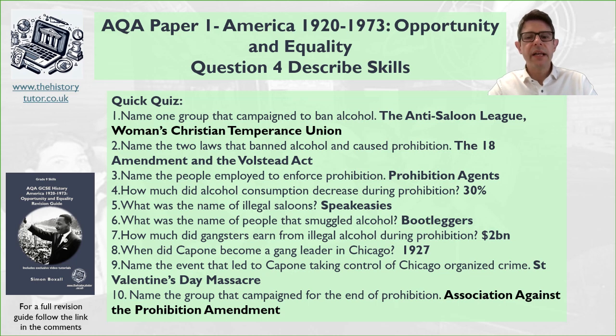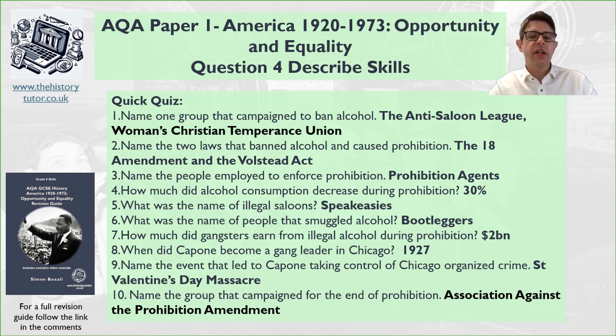What was the name of the illegal saloons set up? The speakeasies were the gangster-led saloon bars where people could drink or have a good time. There might be entertainment, that sort of thing. And then, of course, what was the name of people who smuggled the alcohol, maybe from Canada or from places where they've been making it illegally? You've got your bootleggers, and considering the idea of a boot of a car, they're hiding the alcohol in it and they're sort of legging it, as it were. Maybe to coin an English expression might help you understand the phraseology.